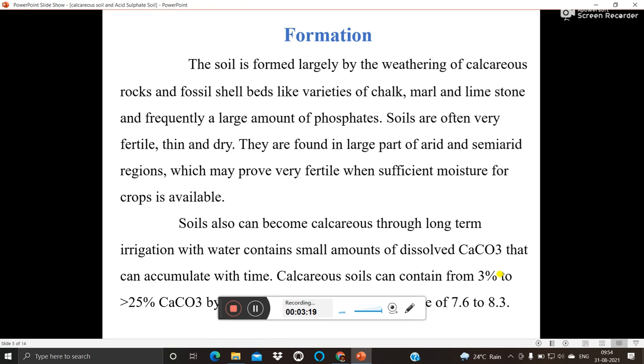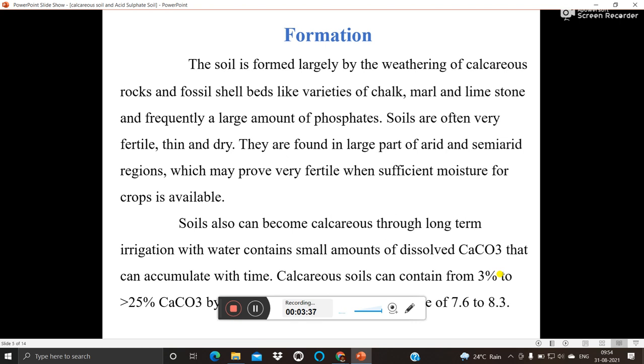Why is this calcareous soil found there? Because in the arid region there is a lot of evaporation, due to which the soluble salts accumulate on the upper surface of the soil, and the soil may become calcareous.